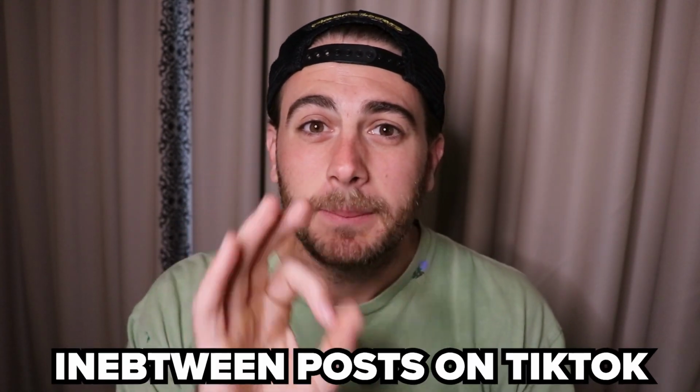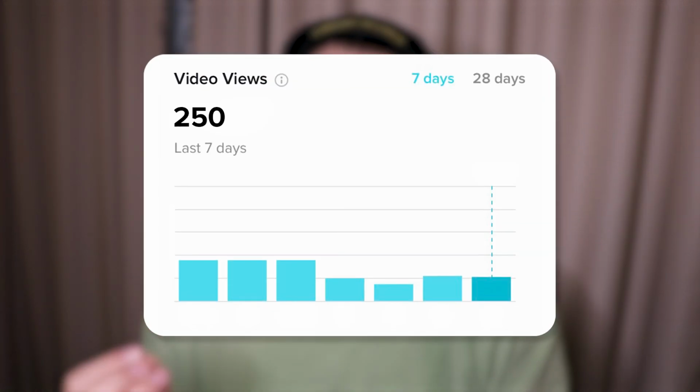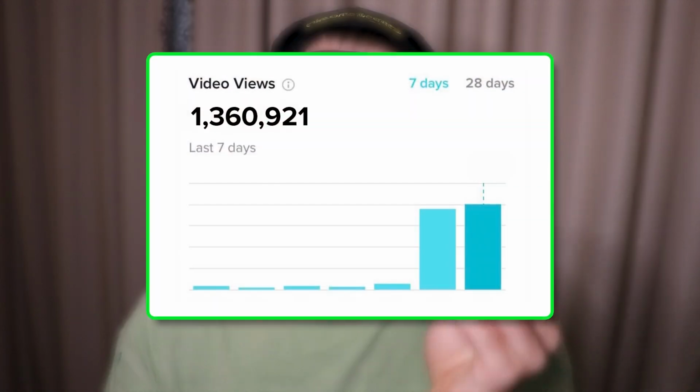In addition to that, you need to make sure that you wait at least 1 hour in between posts on TikTok. If you don't, it's going to make your posts ineligible for the For You page, and it could be decreasing the reach that you get. So here are the 3 times that you should be posting at, and by the way, the last one makes the most small accounts go viral.